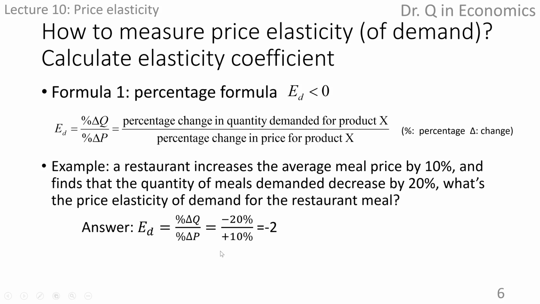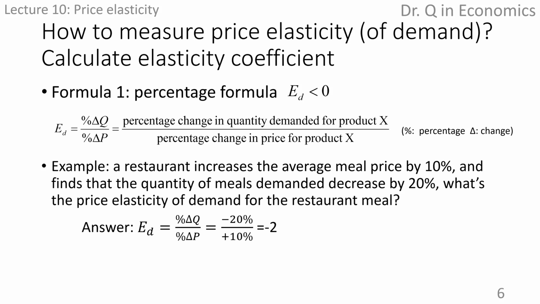The price increased by 10%. The denominator is positive 10%. The economic meaning of the positive sign is that there is an increase. The quantity correspondingly decreased by 20%. The numerator is negative 20%. Negative sign here indicates decrease.